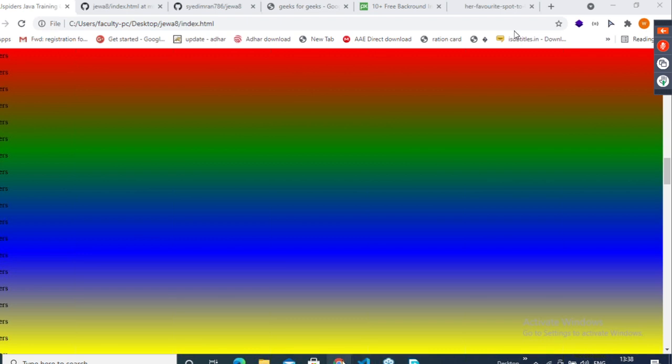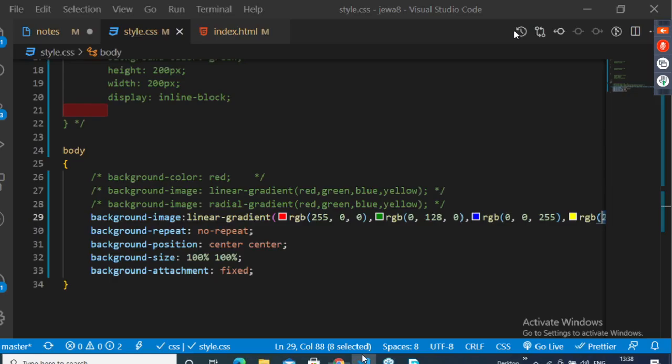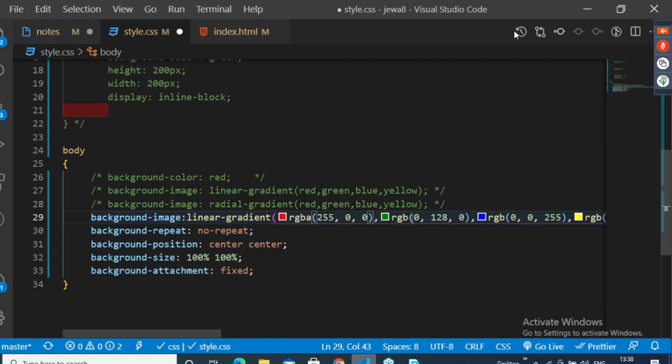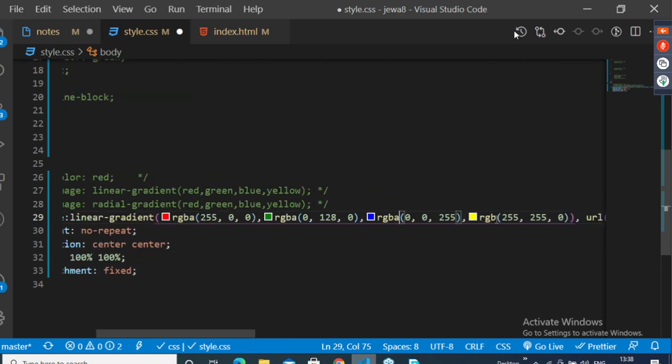So now why we use these RGB values? Observe here, guys. Now you will get to know. I'll go to my source code. There is one more thing called A. I'll add one more A here. So what is this A? A means alpha.